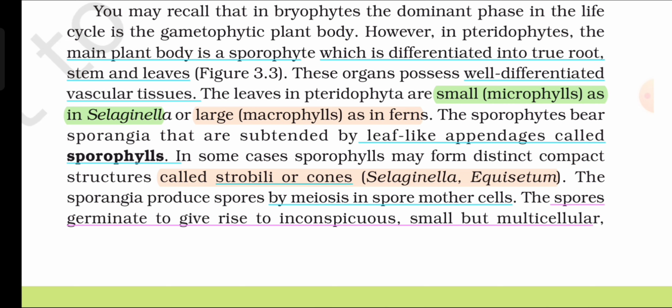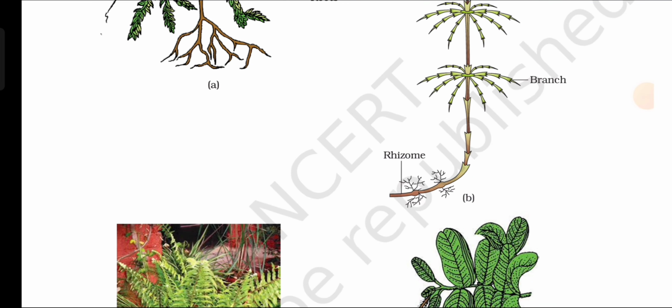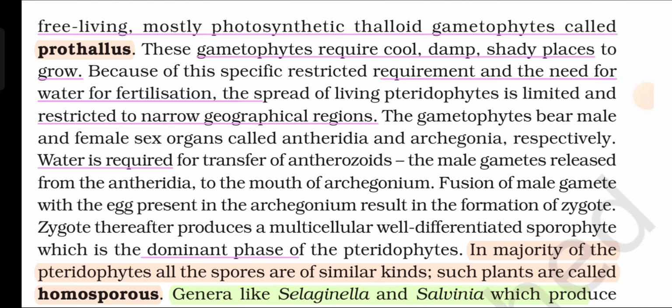The sporangia produce spores by meiosis in spore mother cells. The spores germinate to give rise to inconspicuous, small but multicellular, free-living, mostly photosynthetic thalloid gametophytes called prothallus. These gametophytes require cool, damp, shady places to grow.